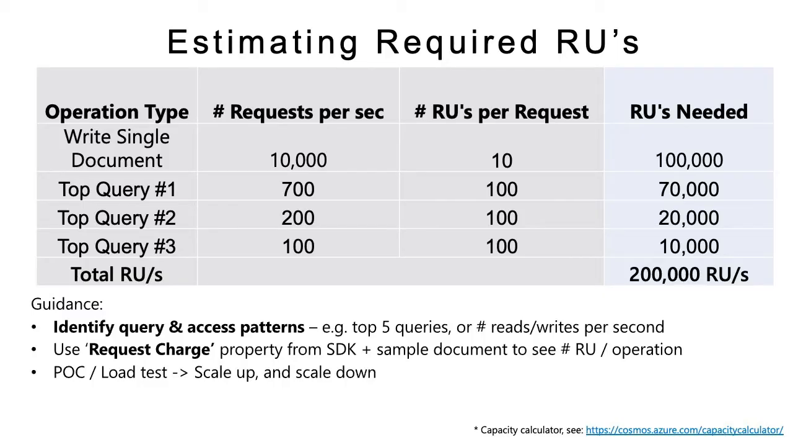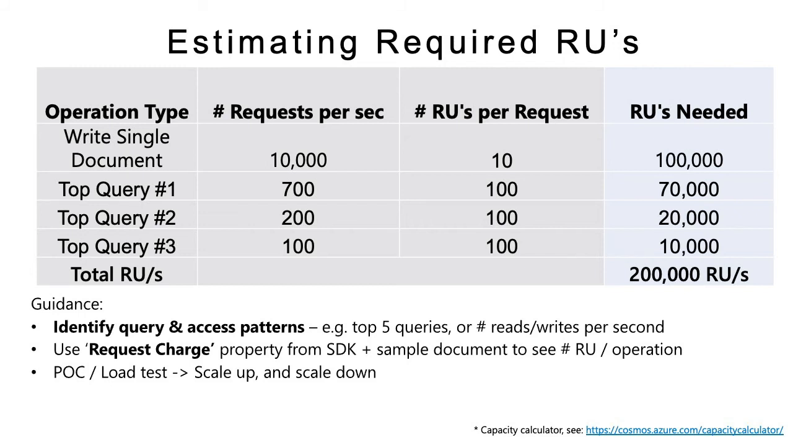So let's see how we can actually estimate the RUs for your workload. Say for example, you are writing a single document, and the requests per second is 10,000. Say the RUs consumed for writing your document is 10 RUs. So 10 multiplied by 10,000 will be 100k RUs required for writing a single document to Cosmos DB.